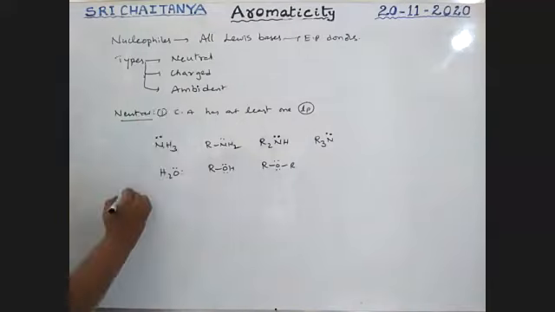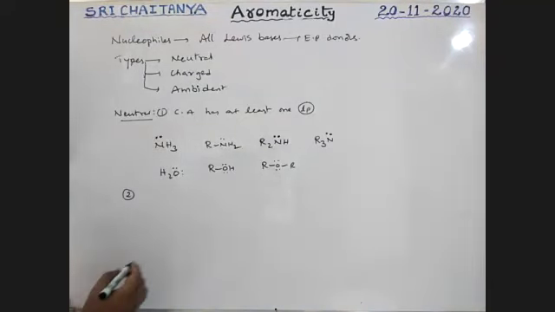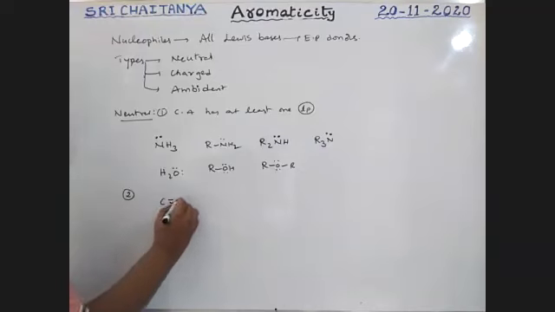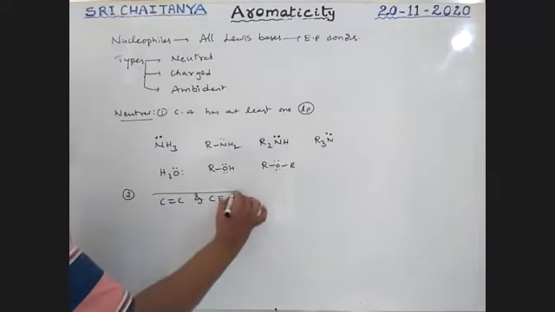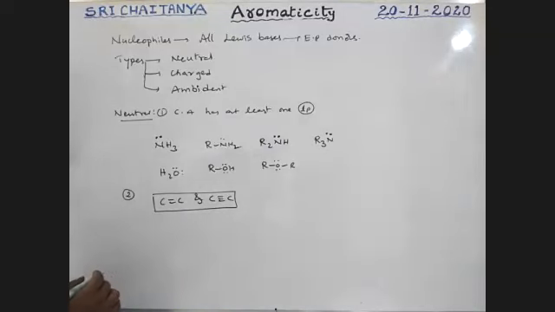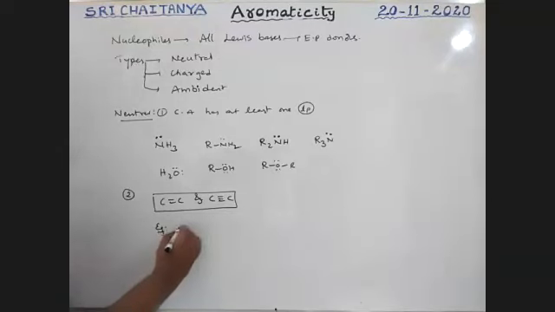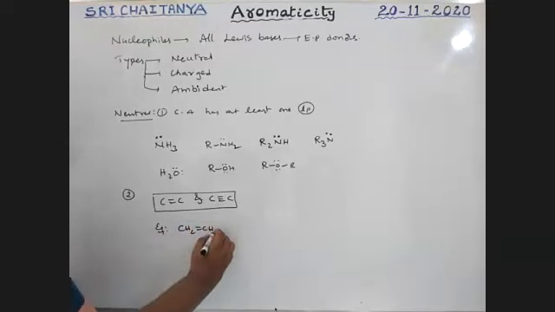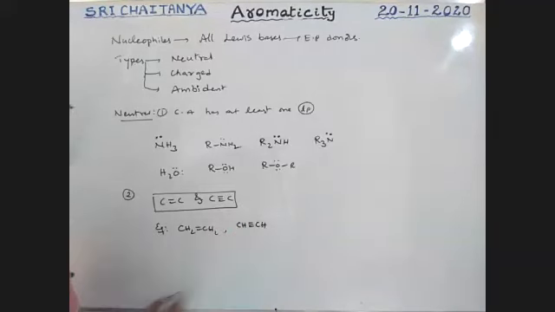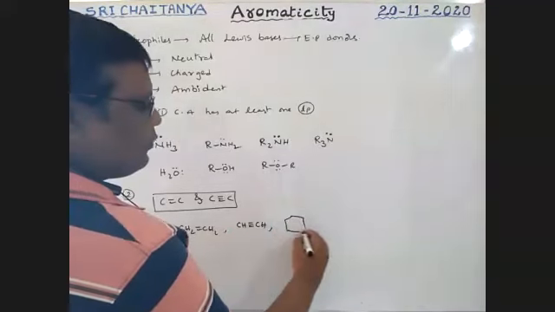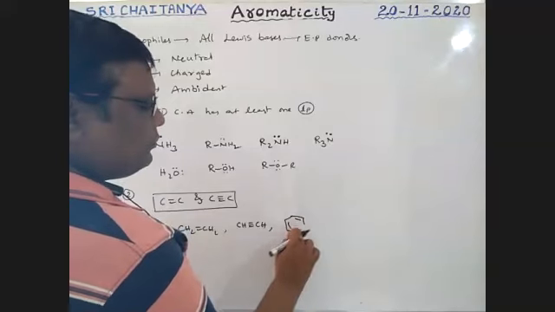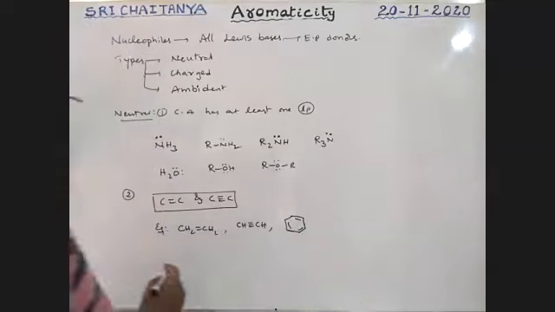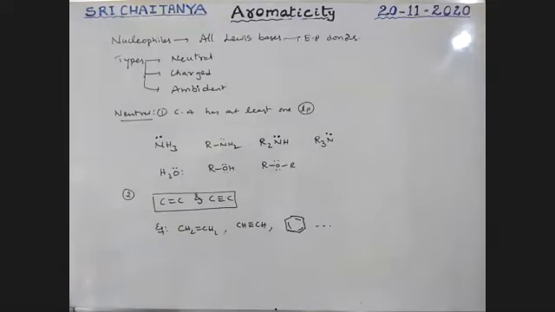It is the first case. Second case: C double bond C and C triple bond C. That means multiple bonds, so these compounds are nucleophiles. Examples are alkenes, CH2 double bond CH2, CH triple bond CH, and benzene. Whatever it may be, those are all neutral nucleophiles. So these two conditions give neutral nucleophiles.